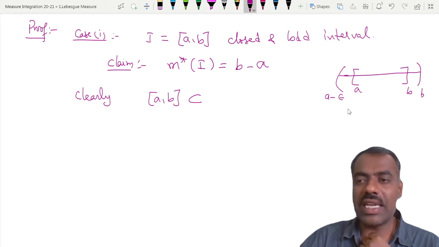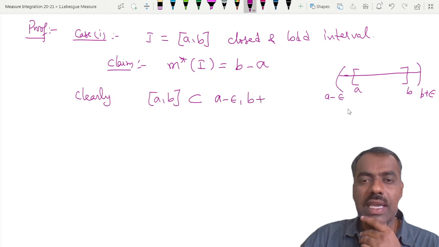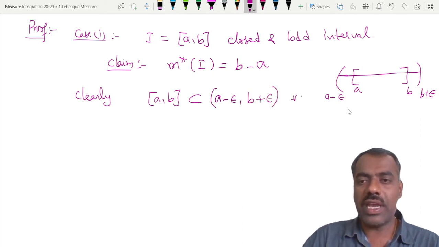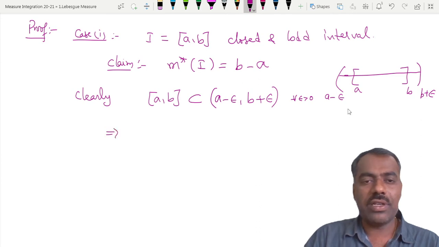Similarly, what can I take here? b plus epsilon, where epsilon is any positive value. Is that clear? Therefore, this is contained in a minus epsilon to b plus epsilon for any epsilon greater than 0. No matter what epsilon you take, greater than 0 is required.